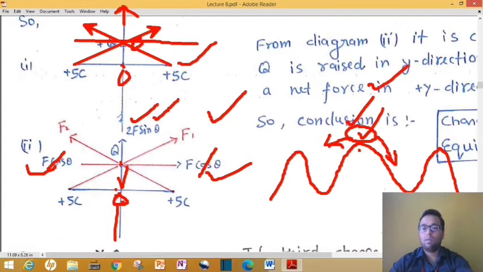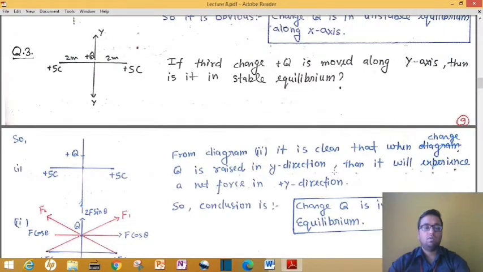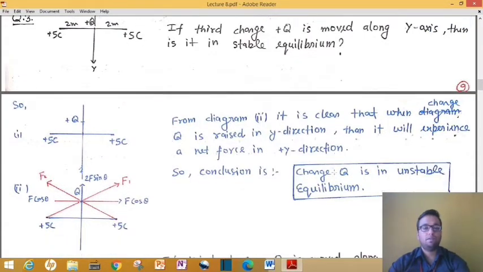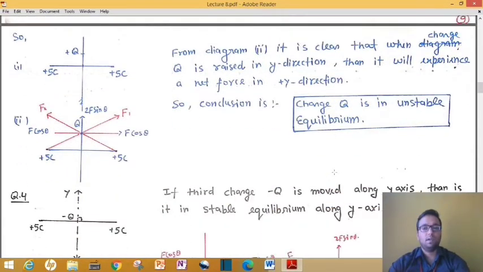Such types of equilibrium are called unstable equilibrium. You can note down this solution also. Just pause your screen, and here we have its solution. This question is based on stable and unstable equilibrium, and it was asked in 2019 for 2 marks.